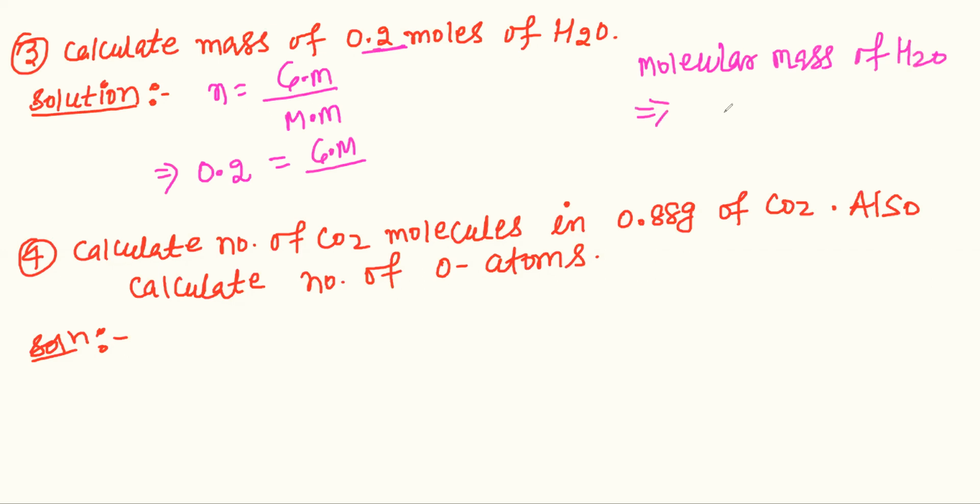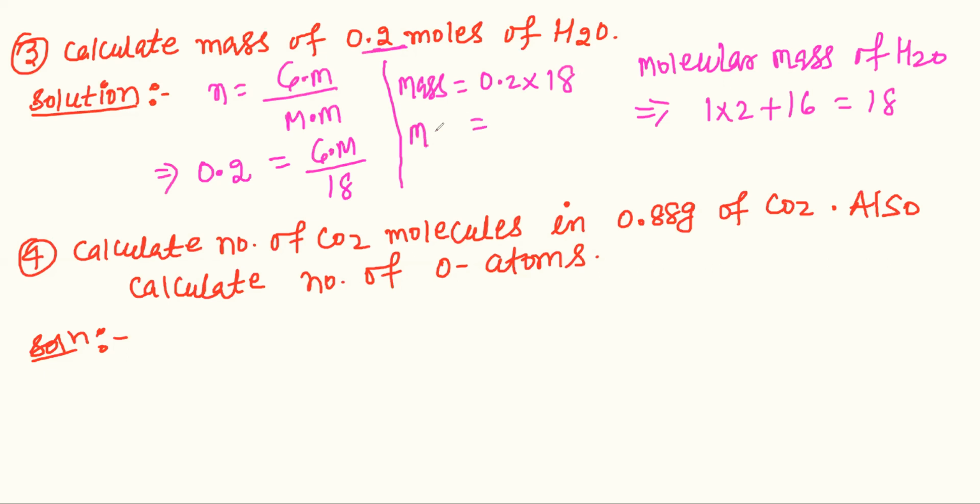The molecular mass of H2O is 1 into 2 plus 16, so it will be 18. After that, we find the value of Gm, which is the mass. So mass is equal to 0.2 into 18, which is 3.6 gram. So this is the answer.